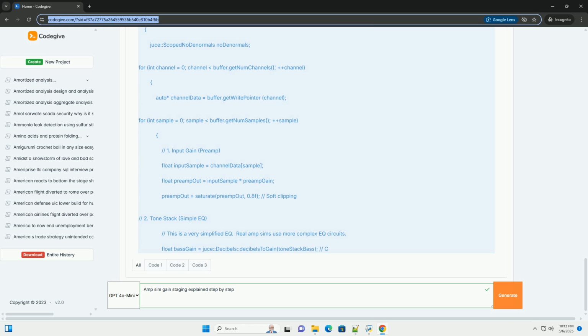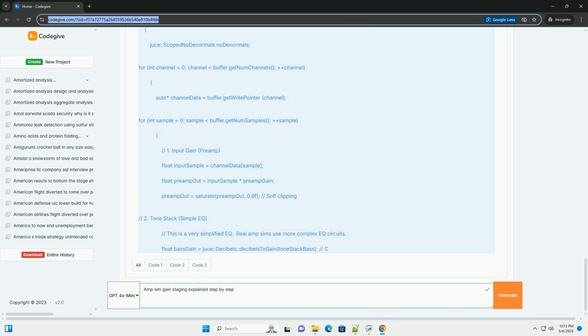Four, power amp. This stage is responsible for the final amplification and power amp saturation characteristics. It often involves simulating the nonlinear behavior of tubes or transistors driven hard. Overdriving the power amp adds harmonic richness and compression. Five, master volume/output stage. This is the final volume control before the signal leaves the amp sim. It's used to adjust the overall output level to prevent clipping in your DAW or other downstream processing.